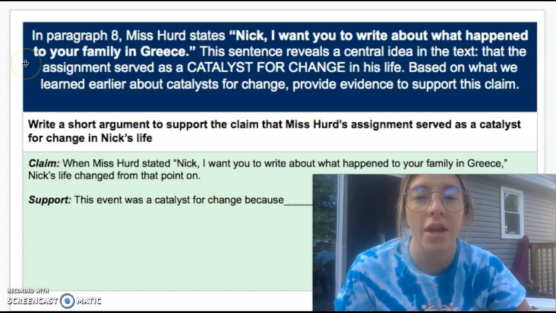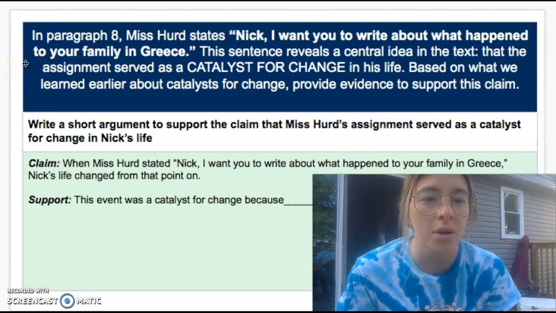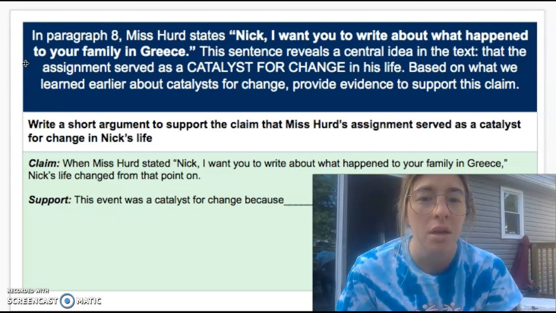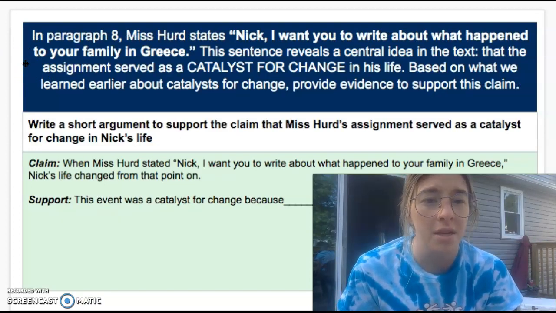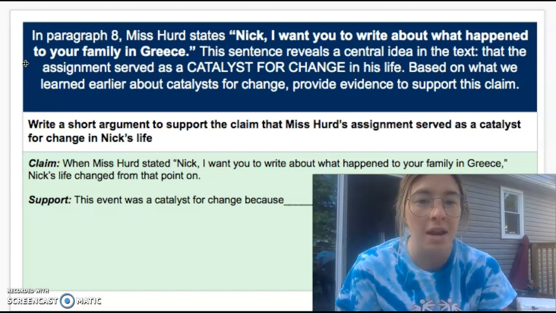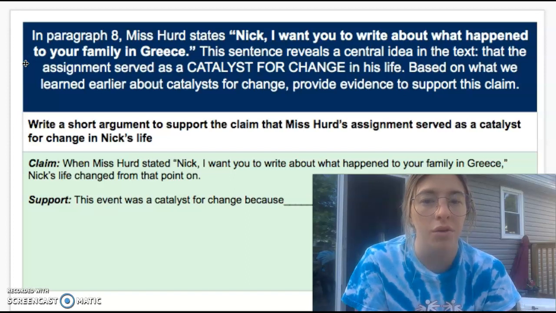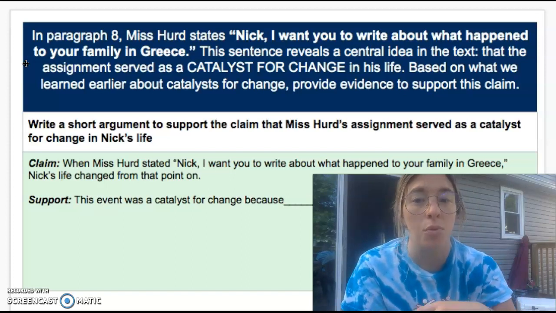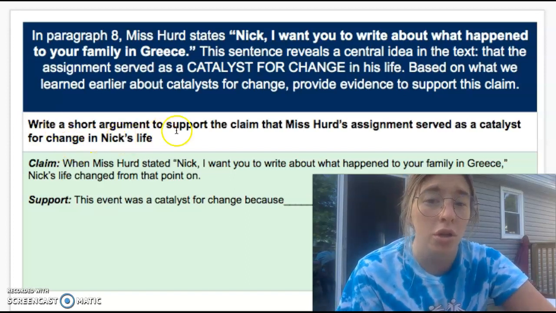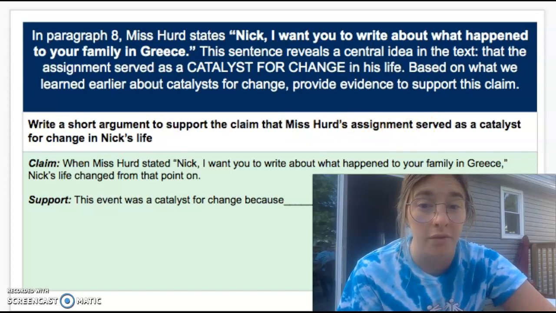All right, in paragraph 8, Miss Heard states, Nick, I want you to write about what happened to your family in Greece. This sentence reveals a central idea in the text, that the assignment served as a catalyst for change in his life. Based on what we learned earlier about catalysts for change, provide evidence to support this claim. So you're going to write a short argument to support the claim that Miss Heard's assignment served as a catalyst for change for Nick's life.